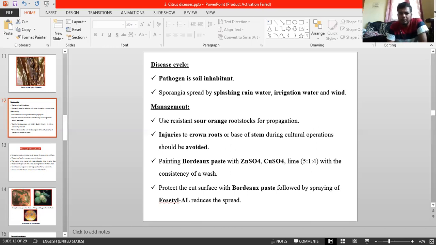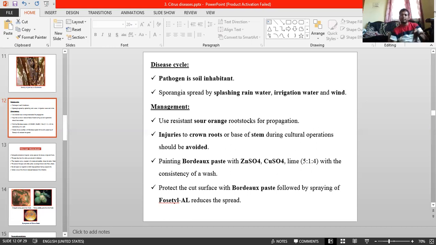After disease initiation, in severe cases, scrape the diseased portion with a sharp knife, and next protect the cut portion with borax paste. Whatever the cut portion is, you can paste it with the borax paste, followed by spraying of 0.3% acetyl AL. It reduces the spread. After pasting, you can spray that one.